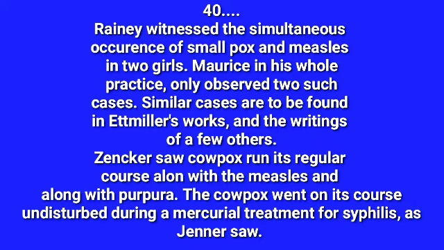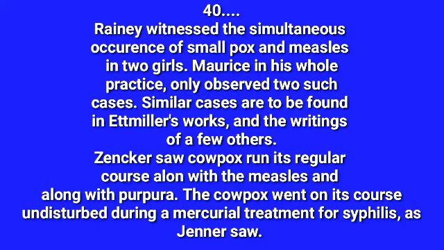Then Jenner saw cowpox run its regular course along with the measles and along with purpura. So a third condition is also there. He observed cowpox, measles and purpura in a single patient. The cowpox went on its course undisturbed during a mercurial treatment of syphilis, as Jenner saw.